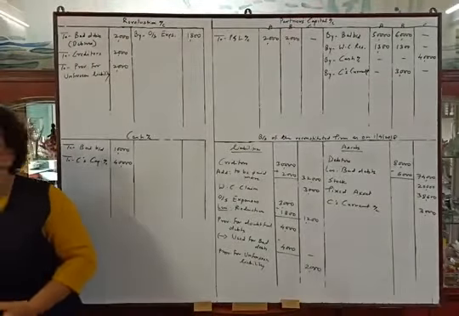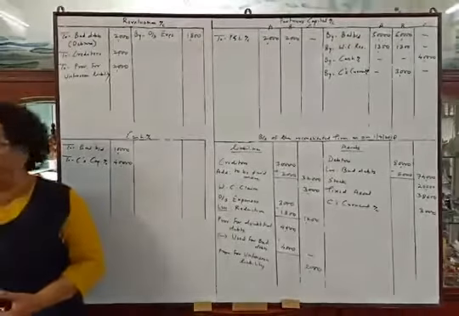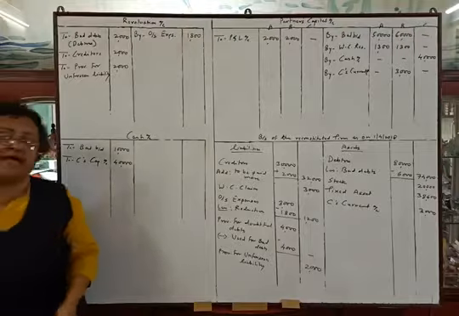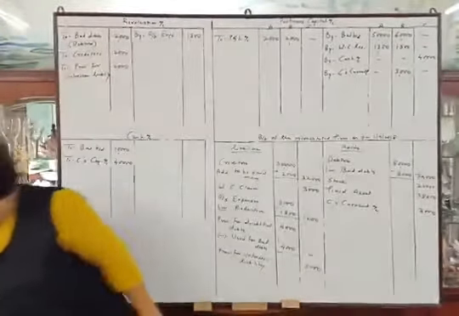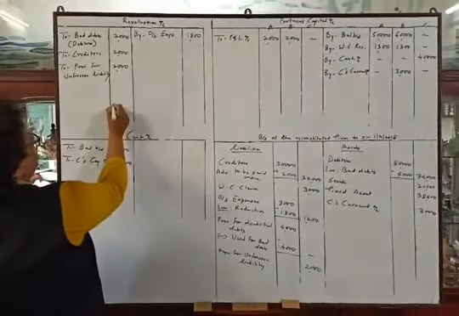Okay. Now the next adjustment is the calculation of goodwill. We have already solved this adjustment. So now we will tally the problem. Okay, let us tally the problem. First we will tally the revaluation account.